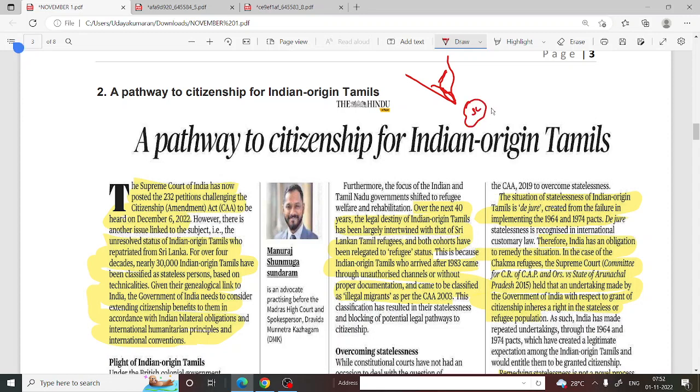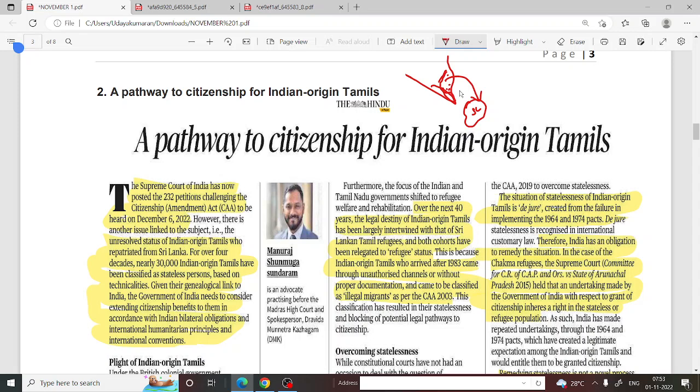During the British period, many people from this Tamil Nadu region migrated to Sri Lanka for coffee cultivation. We know that Sri Lanka has a good amount of coffee and tea cultivation, so many people migrated to Sri Lanka. During that time, the people who migrated to Sri Lanka were undocumented.